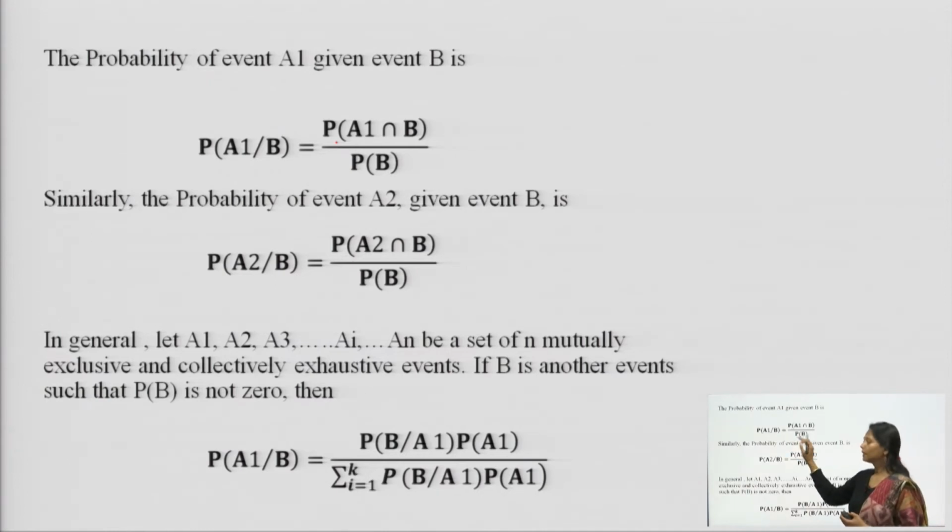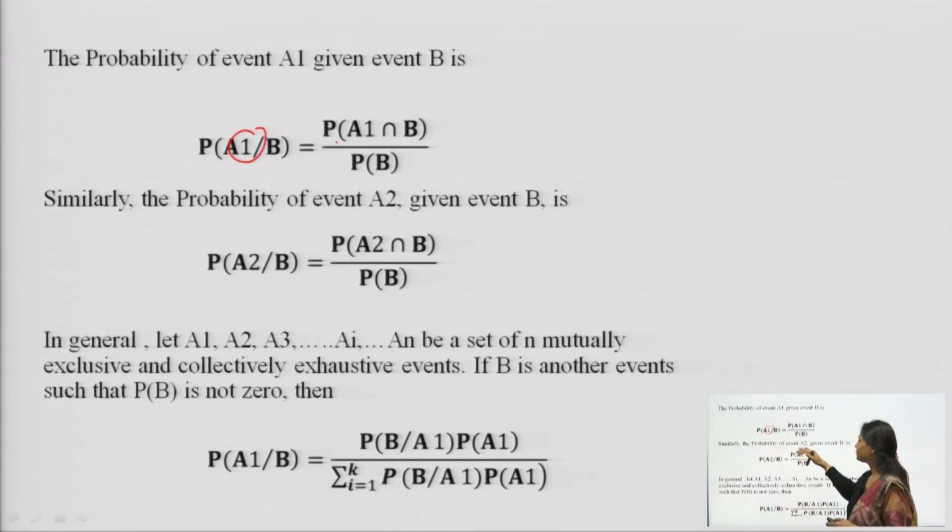This becomes my Bayes theorem. When I want to find A1 and I already know B, this is a revised version of conditional probability, because conditional probability was not applied in this kind of case, where we have different sets of events to come.